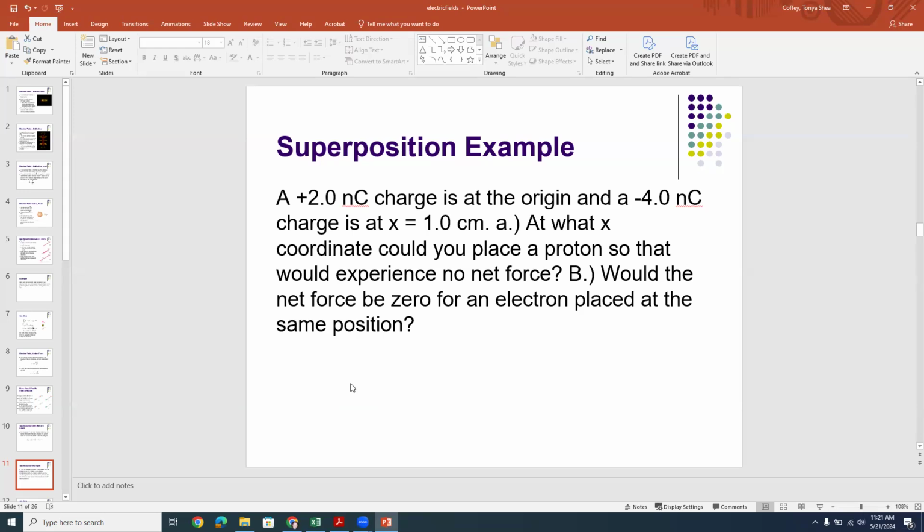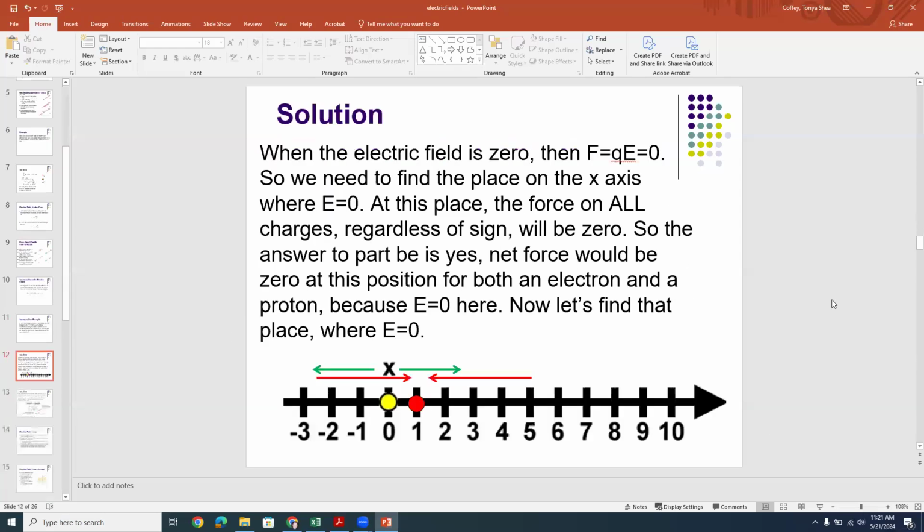Okay. Now, sometimes when I see a word problem written out like that, I like to draw myself a nice picture because, you know, pictures are worth 1,000 words, to borrow a cliche. So let's look at that. Here's the little picture that I have chosen. I've got my x-axis here, and I've got it marked off in increments of centimeters, okay? Now, what I've done is I have represented the charge at the origin as a yellow circle and the charge at x equal to 1 centimeter as a red circle. Okay, so those are my charges, all right?